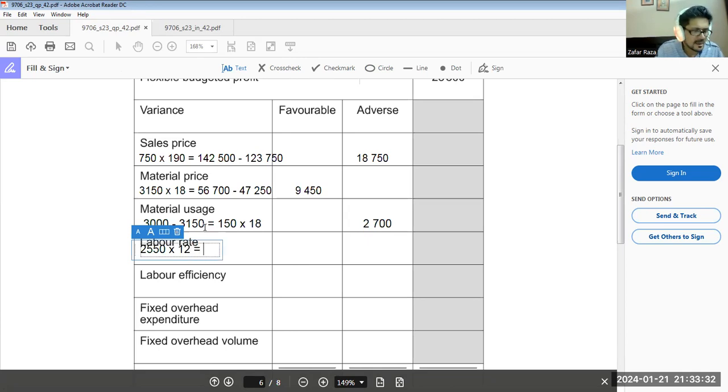That would give us 30,600 flexible budget, but the actual result is 26,775. It means this is again favorable by how much? 3,825. Okay. Now come to labor efficiency variance.